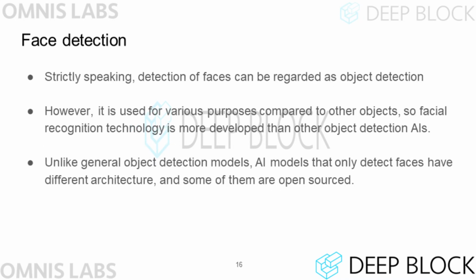Face recognition is a type of object detection technology. The technique of finding a face in a video is especially used a lot, so I will explain it separately. Since this technology is often used, it is a more developed field than finding other kinds of things. Face recognition AI can be implemented using object recognition models, but it is common to use AI models specialized for face recognition.